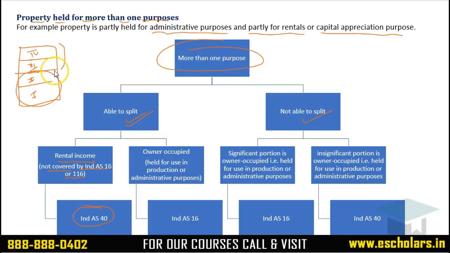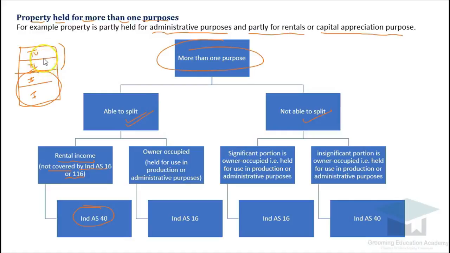So in this case you can clearly see that whatever rental income you are getting from the third party clearly represents that this part is an investment property, but the first and second floors are used by the entity for the purpose of administration. Yes or no? So this represents the owner occupied property and this represents investment property.